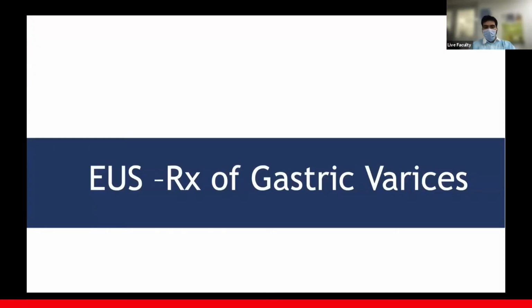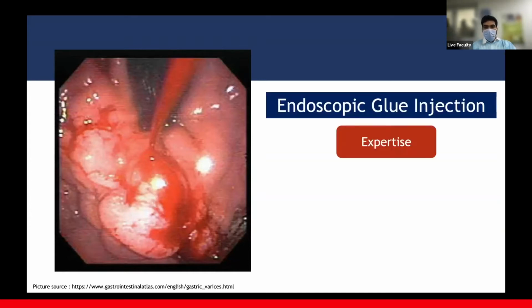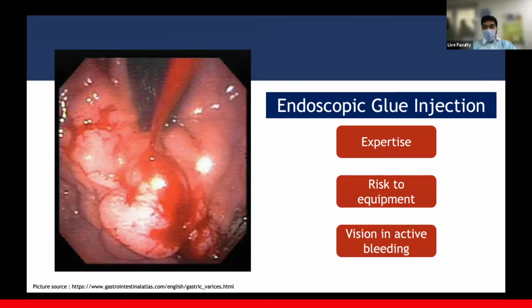To begin with, we'll talk about the most robust evidence of liver indications, that is treating gastric varices. We've seen a couple of cases today, and we're all familiar with this dreadful bleeder that is pouring out blood in the fundus, and the visibility is impaired, and we just go ahead and give a glue injection, and in most cases we succeed, but there's a reasonably high complication rate. Endoscopic glue injection requires a good amount of expertise. There is always a risk to equipment, sometimes even to personnel, because the glue can sometimes spray out, and oftentimes the vision gets clouded because of active bleeding.